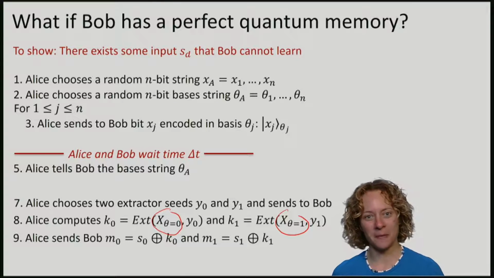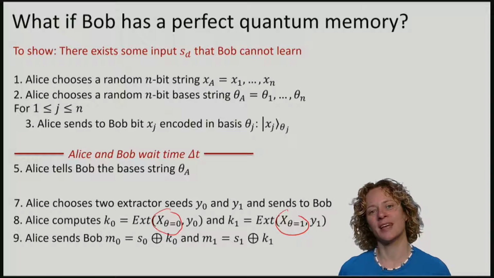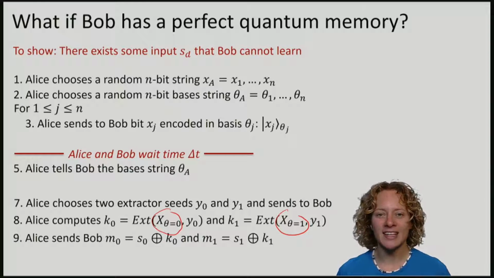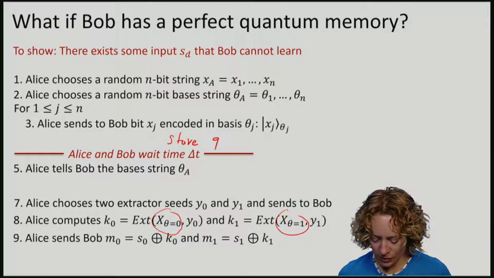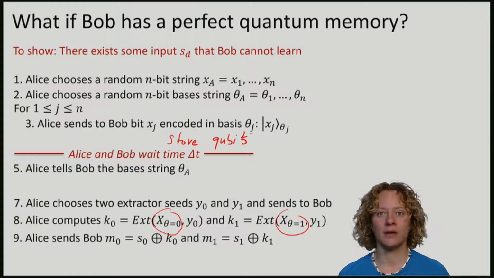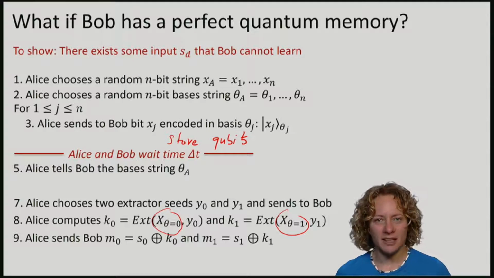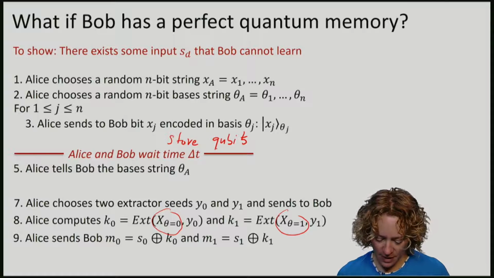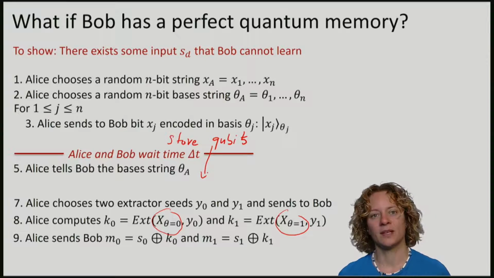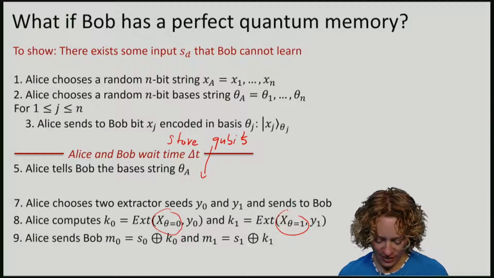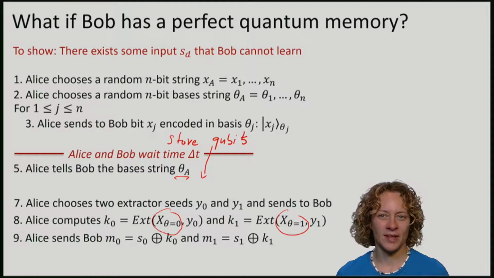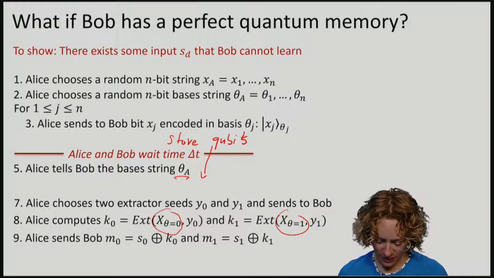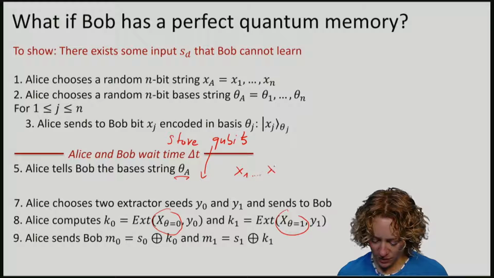If we are cheating Bob, and we have an arbitrary quantum memory, note that one thing that we might do is to simply store all the qubits that Alice is going to send to us. We don't measure anything, we just store them, and we keep them all the way through the waiting time. We wait until Alice announces her basis string theta, and then we measure every qubit in the right basis, and we learn the entire string X. Because remember, if we measure in the same basis that was used by Alice, we get the same outcome.